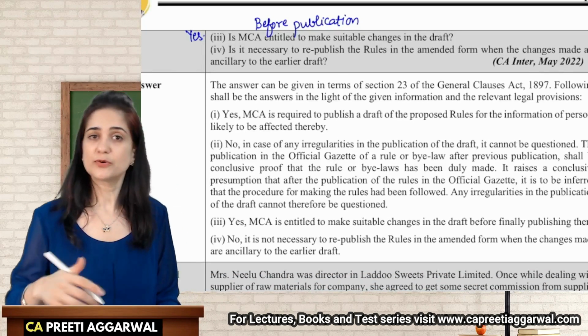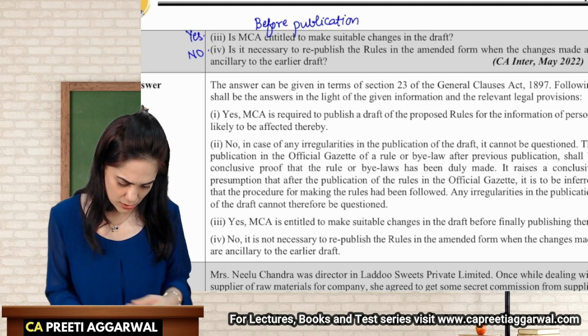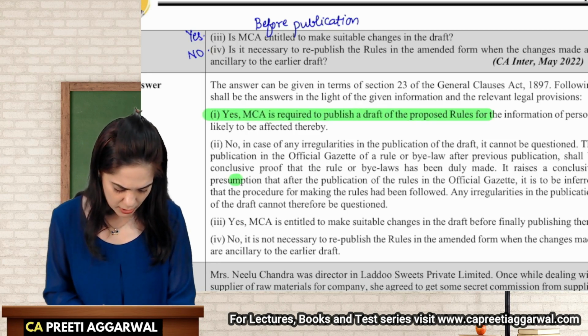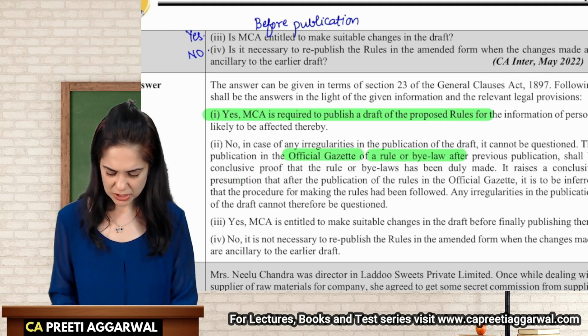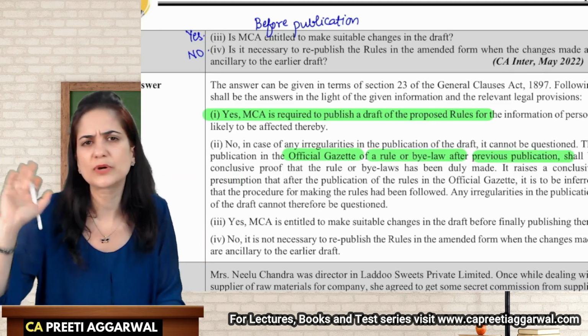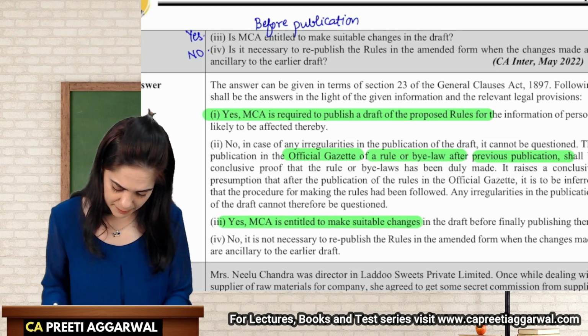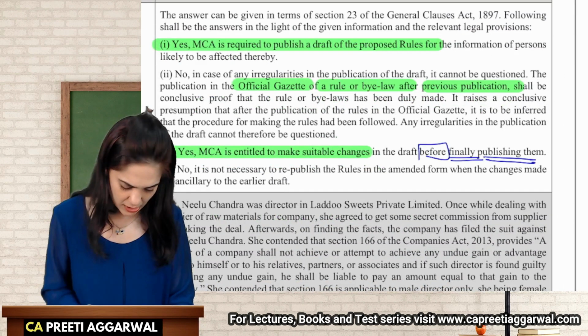Is it necessary to republish every kind of change? No. So over here, yes, MCA is required to publish a draft. No, in case of any irregularities, we cannot question it once it is published in the official gazette and becomes final. MCA can make changes, but before it is finally published. It is not necessary to republish each and every change.